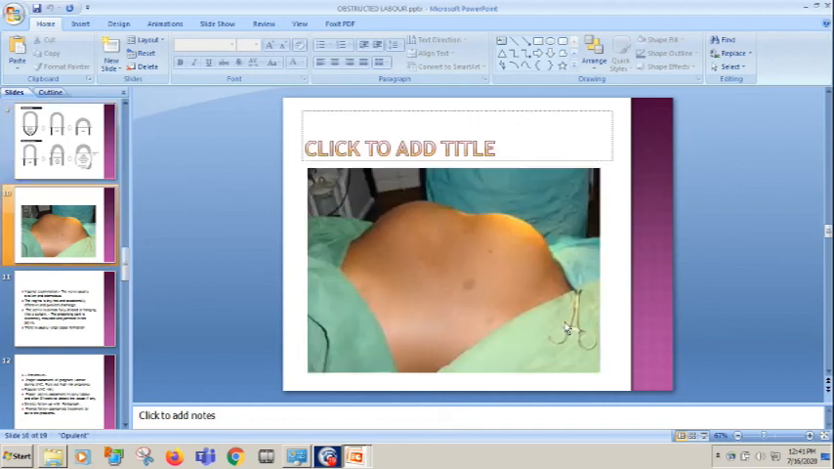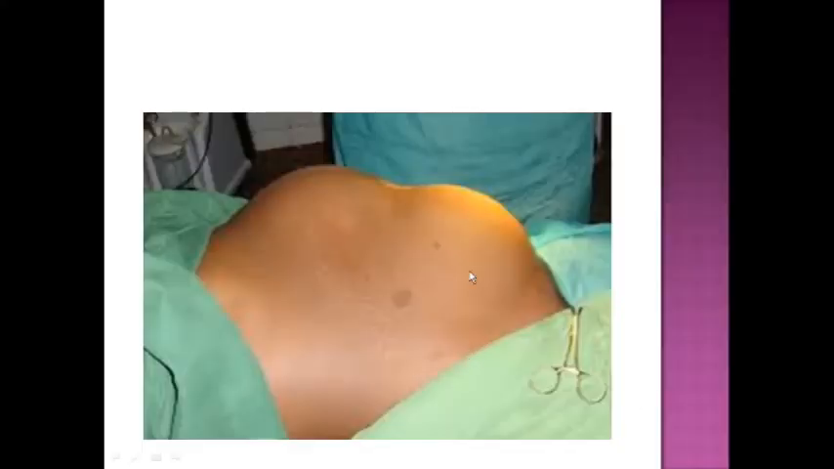So here, see, this is the Bandl's ring. This is the upper uterine segment which is contracted, and this is the lower segment which is distended, and there is the bladder. This is also the bladder. The bladder will not evacuate in case of obstructed labor. It's very difficult. Only after delivery of the baby will the urine drain out.